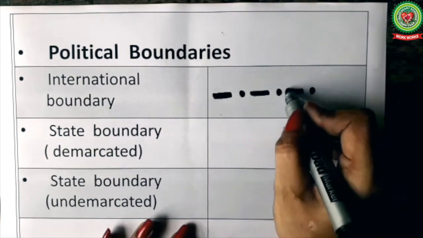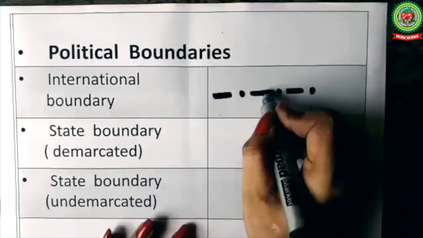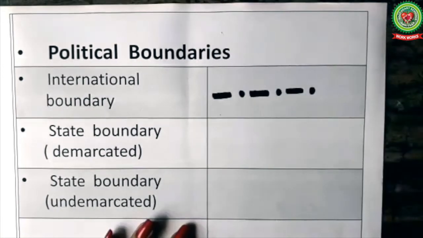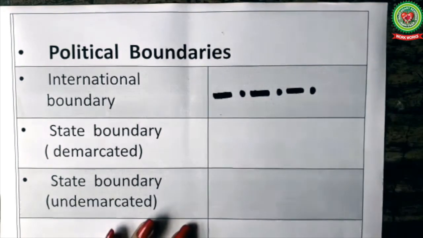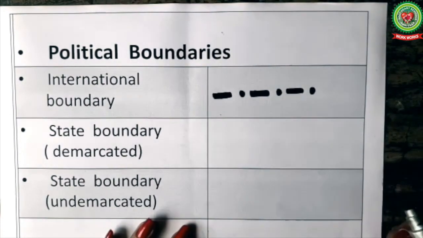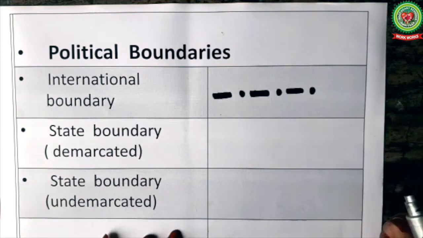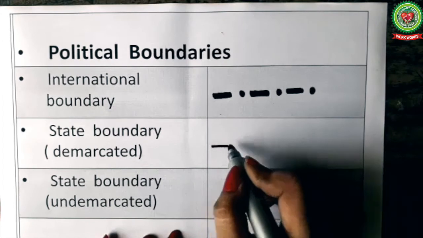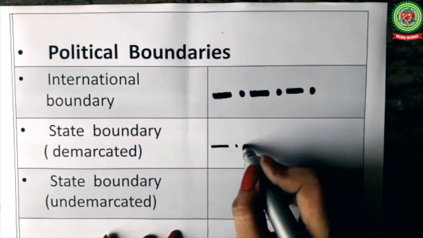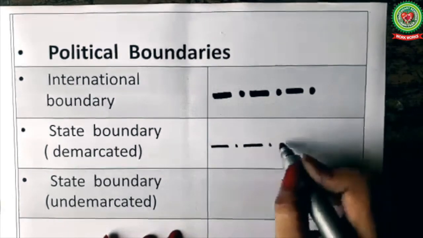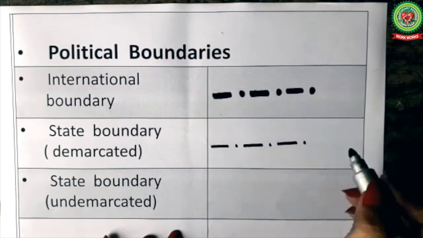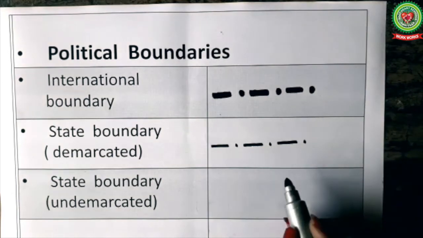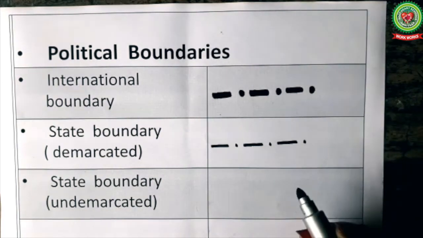But you can see that these lines and dots are dense, they are thick. Now for state boundaries, the symbol will be same, but the thickness of the line and dots will be less than international boundary. For a state boundary, a line will be followed by one dot, again line, dot, line and dot, and so on. This is the symbol of state boundary.